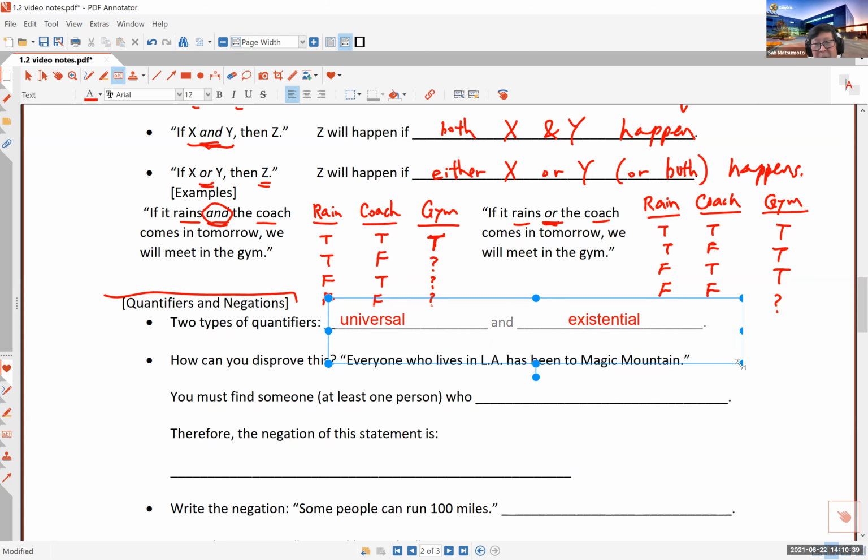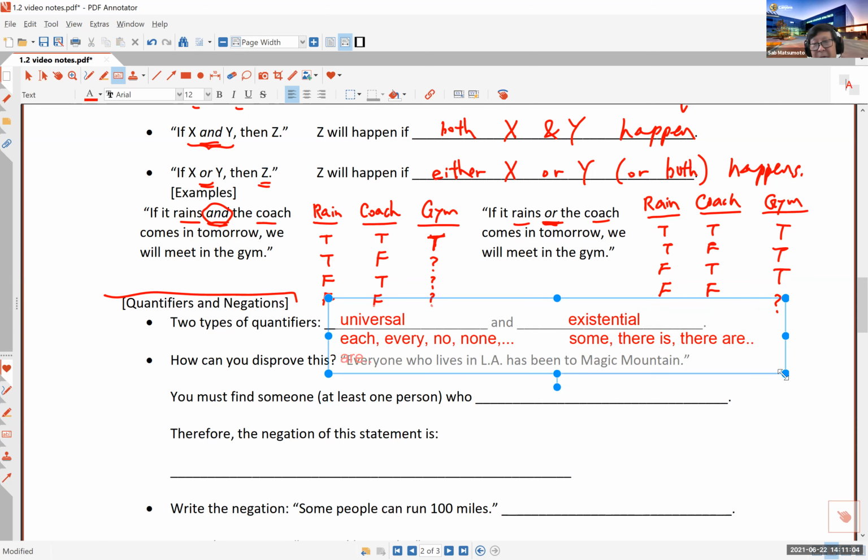Let me tell you what these things are. Under universal quantifiers, we have words like each, every, and no, and none. Under existential quantifiers, we have words like some, there is, and there are. As you can see, existential has to do with the existence of something, and universal means every or none.